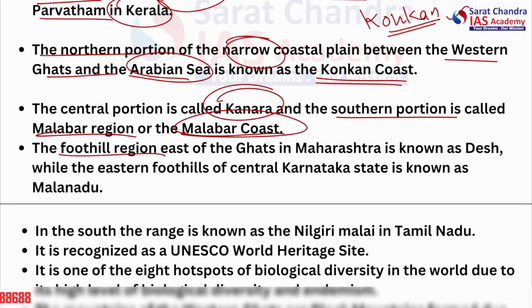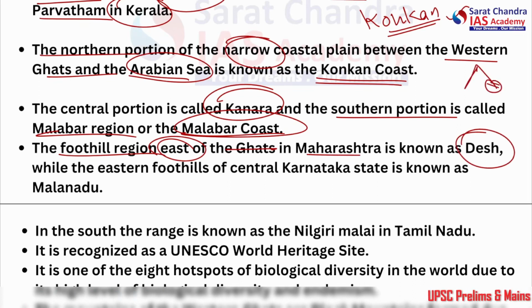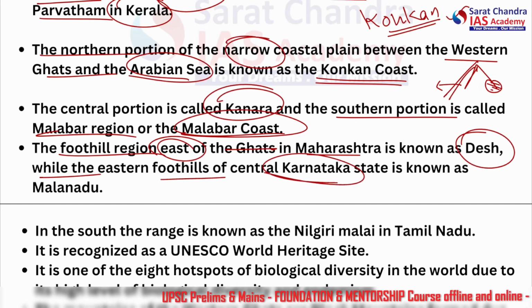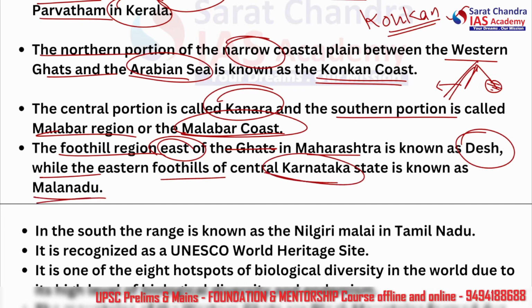The foothill region east of the Ghats in Maharashtra is known as the Desh. Alright, we are talking about the foothill region of the east here, this side. Okay, not this side. So it's known as the Desh. While the eastern foothill of central Karnataka is known as the Malanadu. Okay, Malanadu.